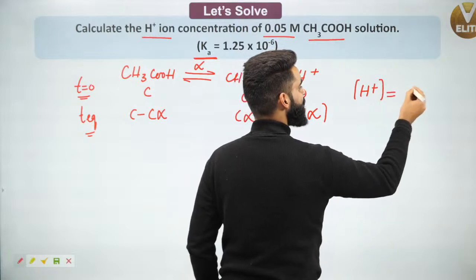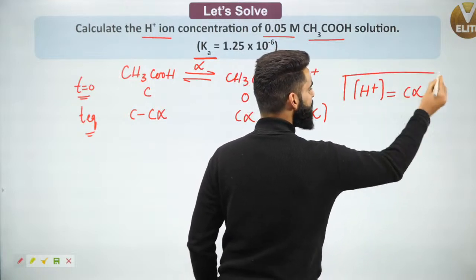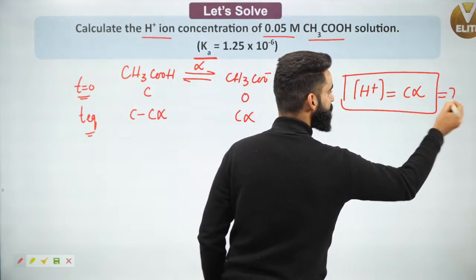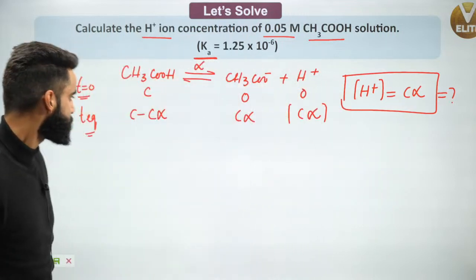So basically I'm supposed to calculate the value of C alpha. Yes? That will give me the H positive concentration. Now how do I do that? That is the point.